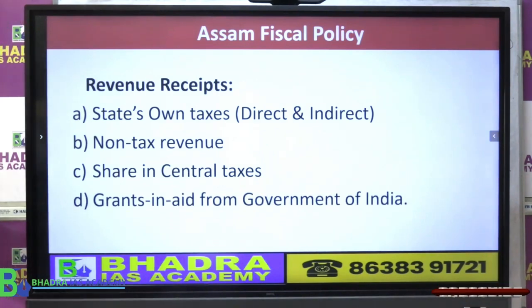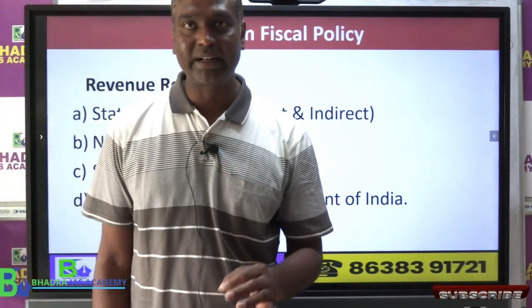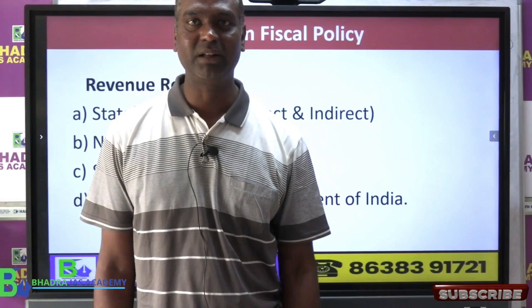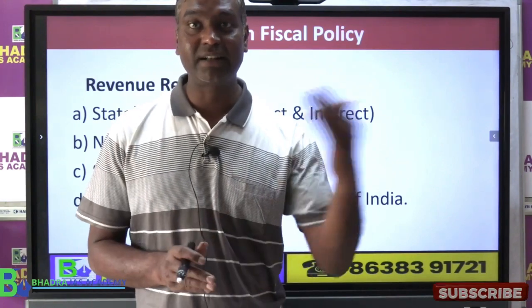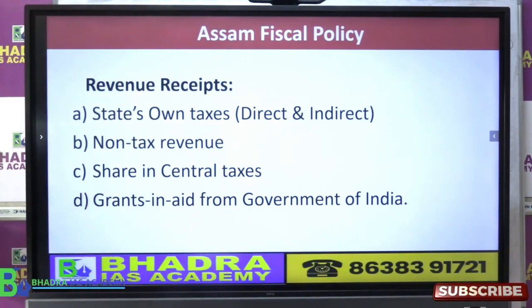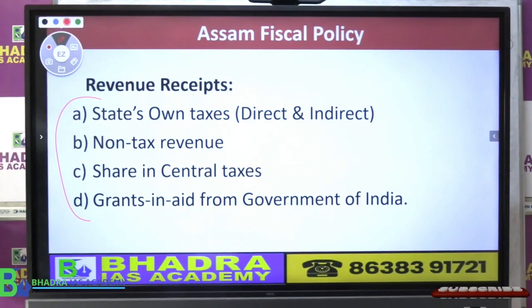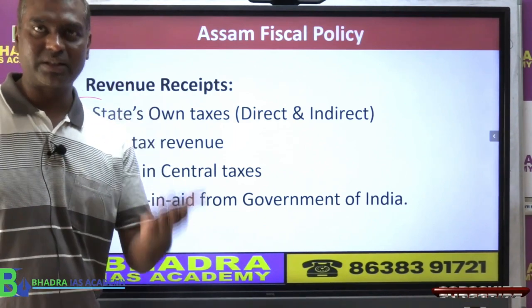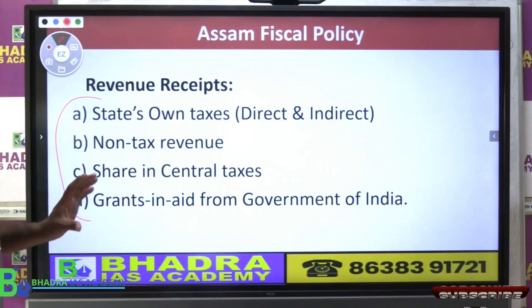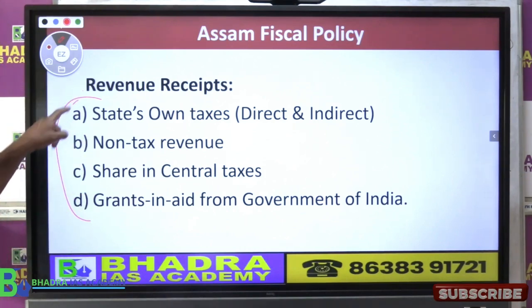And fourth one is what we can say grant in aid received by Assam government from the central government. Matlab, this is the free money which center transfers to state government, right? So there are basically four important sources of revenue receipt. We are not talking about capital receipt. I am only first taking the revenue receipt. Afterwards, we will see capital receipt. So revenue receipt में Assam government को कहाँ से पैसा मिलता है? You have the four sources.